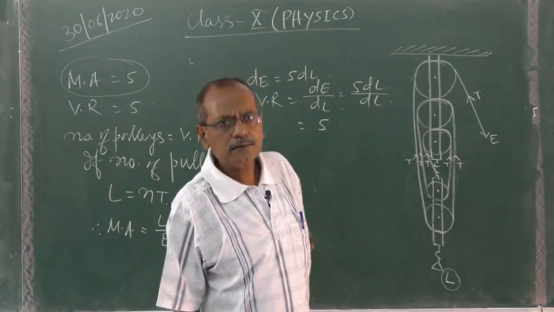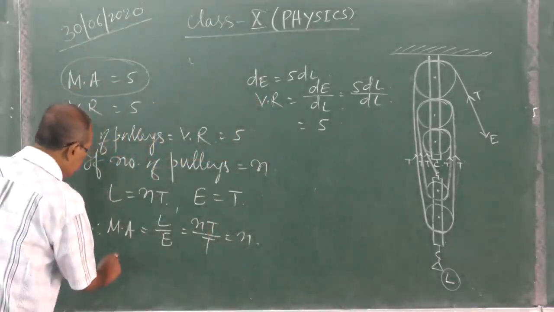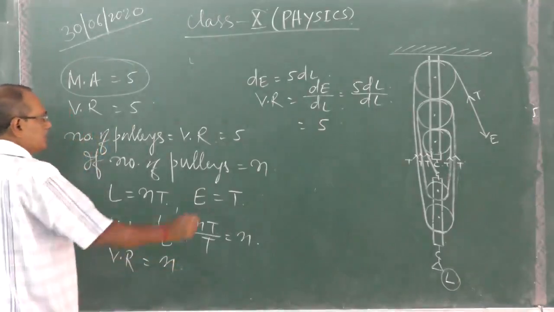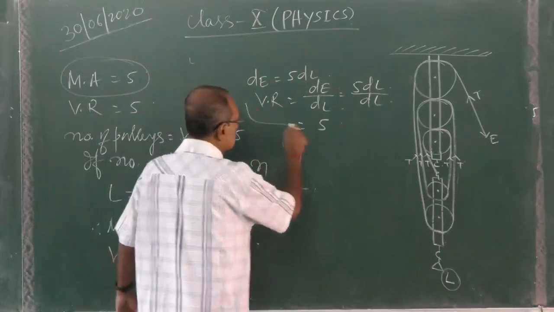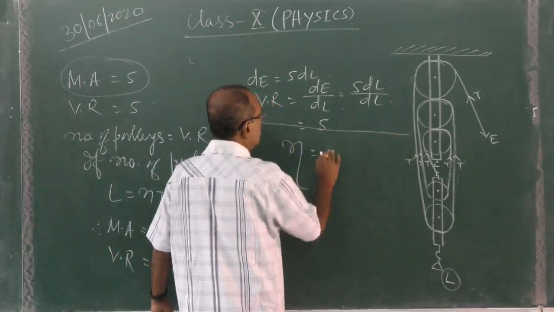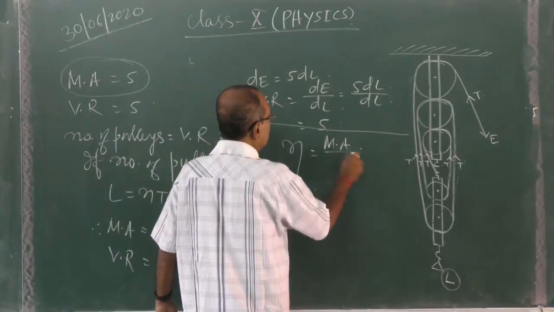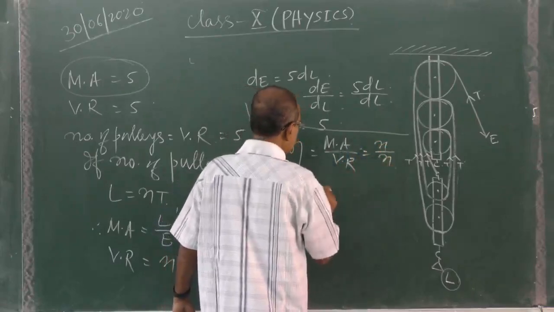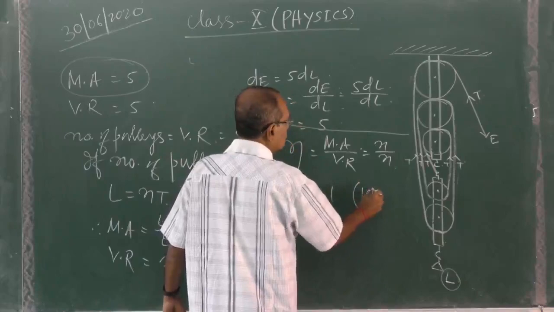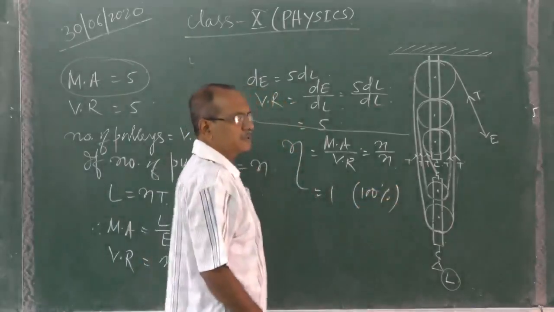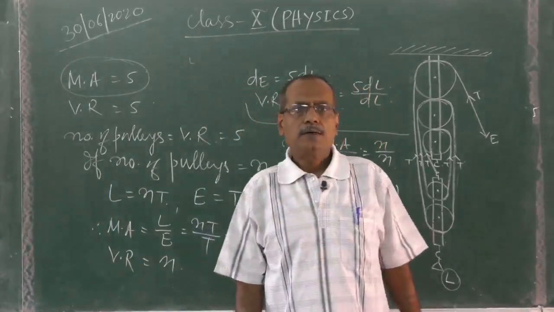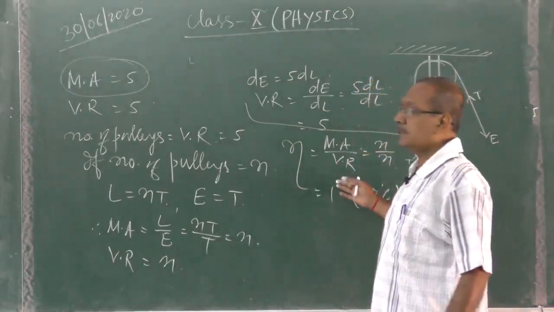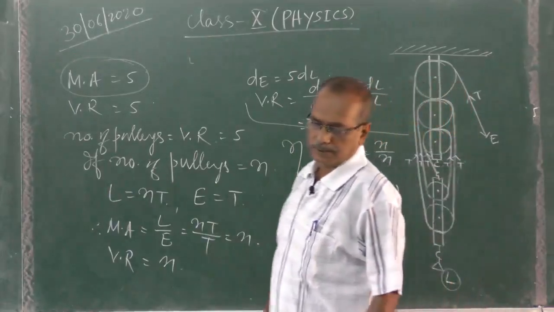Velocity ratio again will be the number of pulleys. So therefore VR is equal to N. So efficiency is equal to MA by VR. That is equal to N by N. That is equal to 1, or if you write in percent, 100%. But in actual practice, again I am telling you, efficiency is always less than 1.